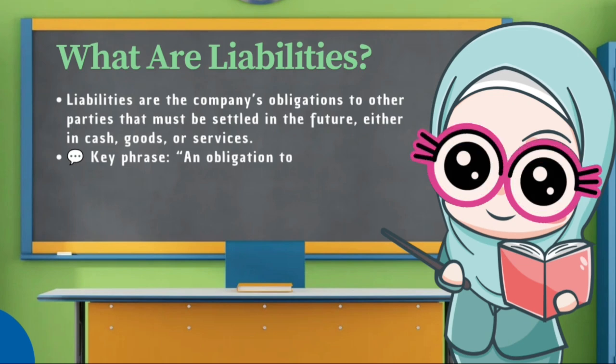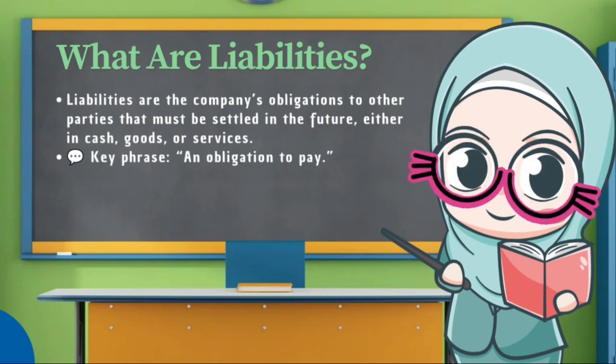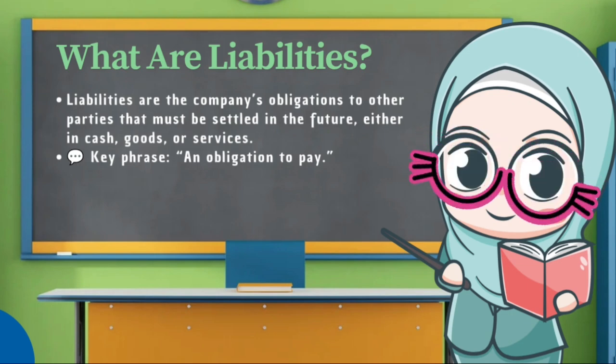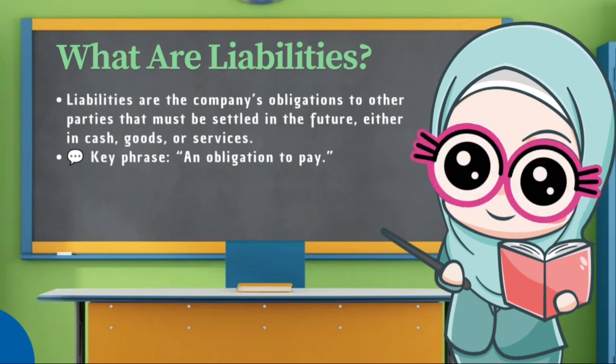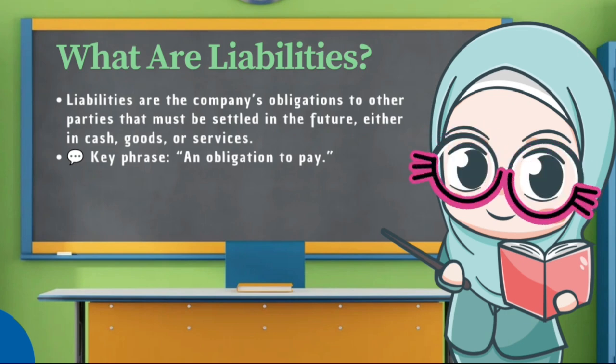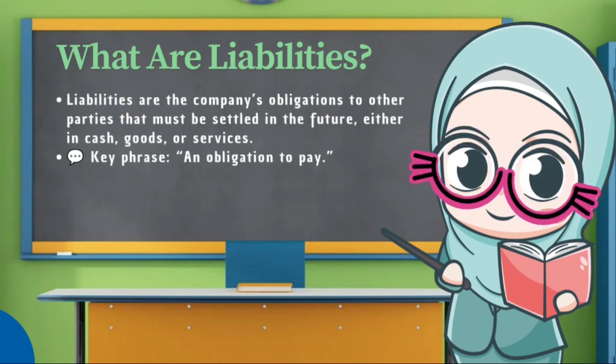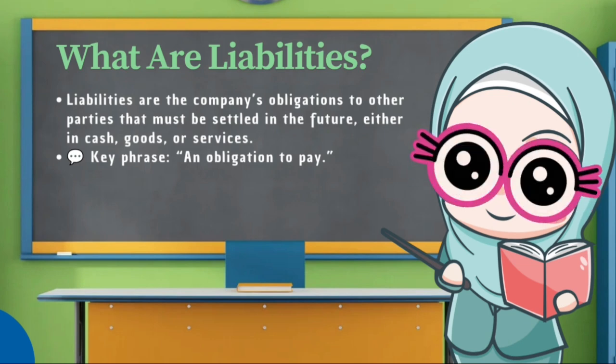In simple terms, a liability represents a company's responsibility to pay. Common examples include accounts payable to suppliers, bank loans, or salaries payable to employees. Understanding liabilities helps us measure how dependent a company is on external financing.